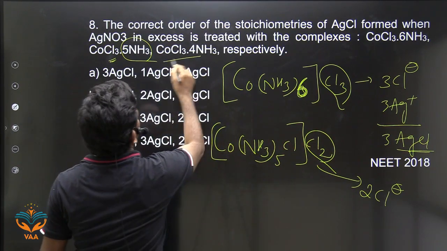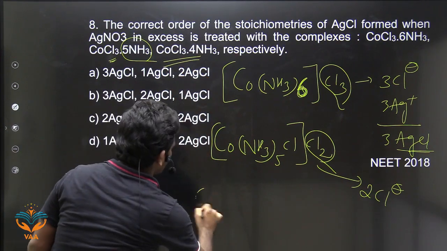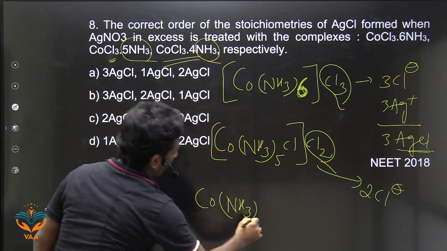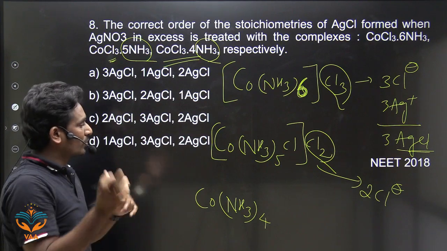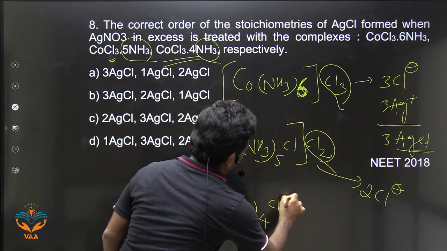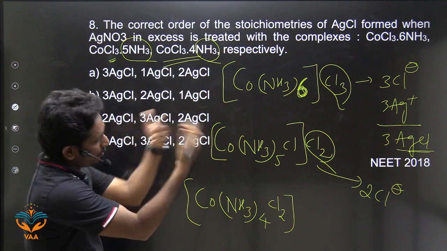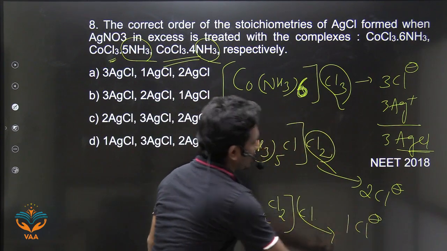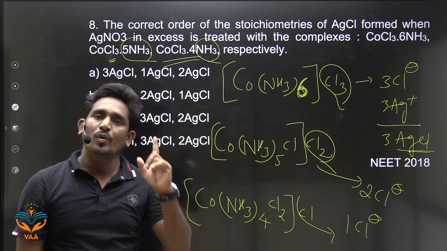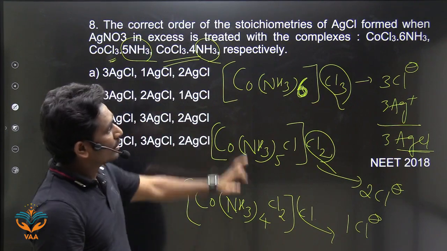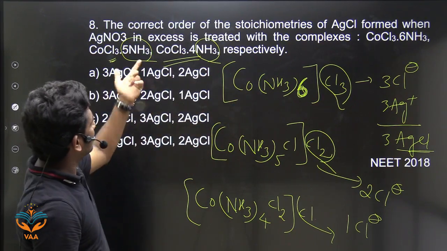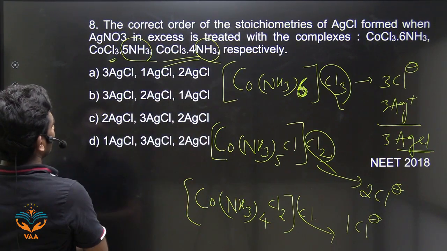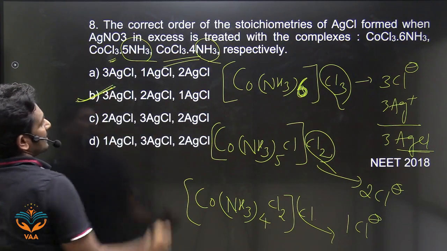Okay, and take the last one. It is also an octahedral complex. So Co, NH3, how many strong field ligands are given? Only 4. Take care, how many ligands are required to get the octahedral complex? 2 ligands are required. So Cl2 inside, and 1 chlorine is outside, right? So on ionization, we will get only 1 Cl minus ion, and that will form only 1 mole of AgCl. So what is the answer now? 3 moles of AgCl in the first case, in the second case 2 moles of AgCl, and in the last case only 1 mole of AgCl. So the answer is B.